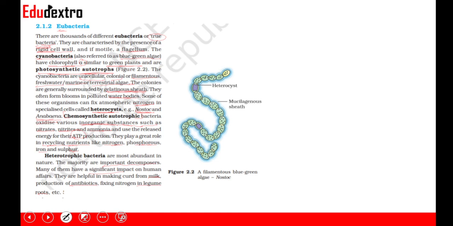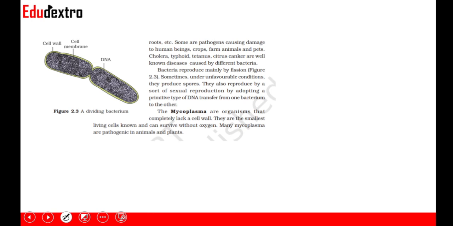Now over here, this is the blue-green algae, Nostoc, and you can see this blue color coating, which is called the mucilaginous sheath. And these specialized cells called heterocysts enable them to fix nitrogen. Okay, let's continue with heterotrophic bacteria.